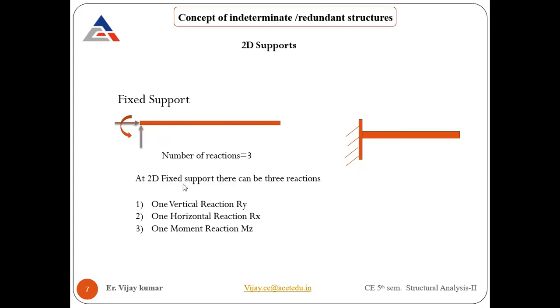Whenever there is a 2D case, we have one vertical reaction which we call RY, where R stands for reaction and Y is the direction of action. Then one is the horizontal reaction RX, in the X direction, and one is the moment in the MZ direction. MZ is basically perpendicular to these two, the X and Y directions. That's why it is MZ. Basically, X, Y, and Z are mutually perpendicular components, so the moment will be created about Z. If the force is parallel in X, it's not going to create any moment because we don't have any perpendicular distance. That's why it's created by the perpendicular action in the X and Y directions.